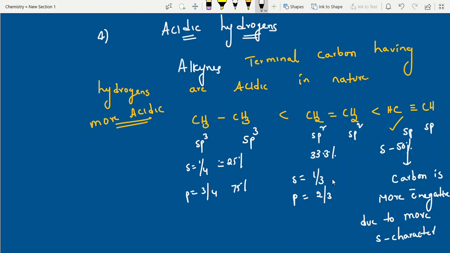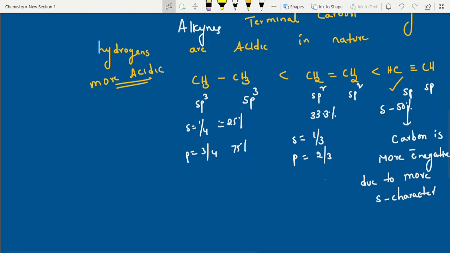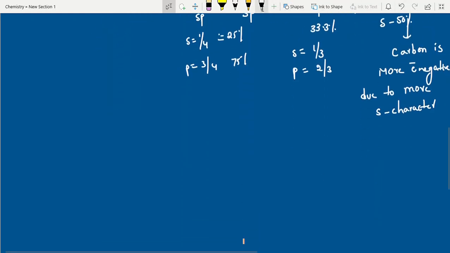Both questions are important, but here our topic is acidic nature, right? Acidic nature means sp hybridized carbons are acidic in nature first. So you can delete 2 options. Afterwards, they will ask you to find the acidic hydrogen and which is more acidic. Based on the above points, we came to know that among alkenes and alkynes, alkynes are more acidic, right, students?